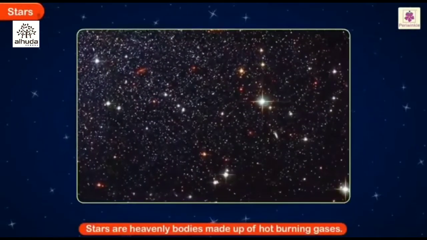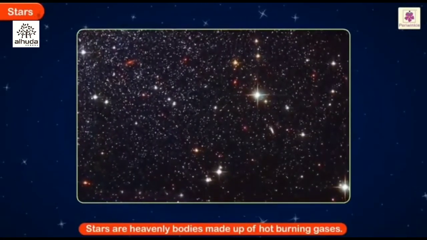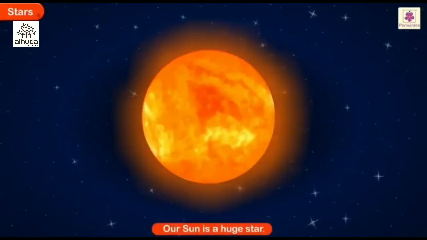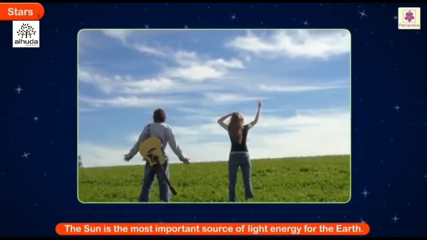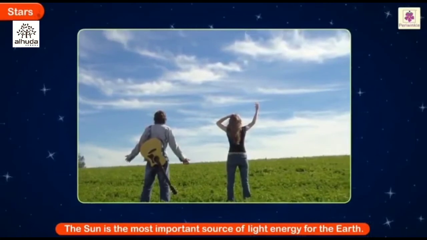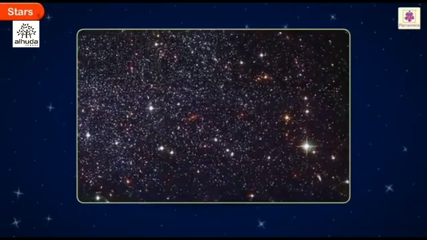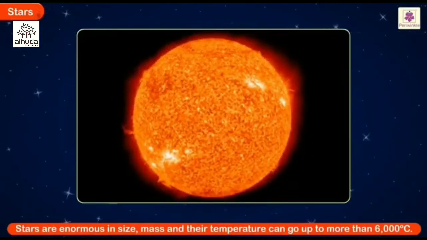Stars. Stars are heavenly bodies made up of hot burning gases. Our sun is a huge star. It is the most important source of light energy for the earth. There are billions and billions of stars in the universe. They are enormous in size, mass, and their temperature can go up to more than 6,000 degrees Celsius.